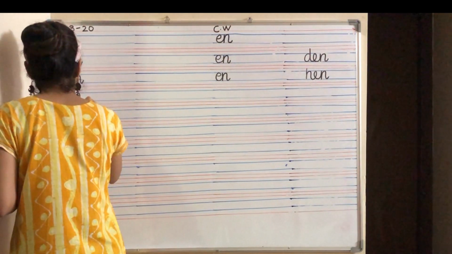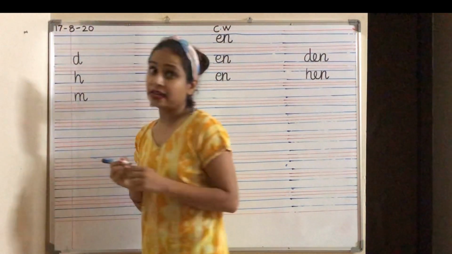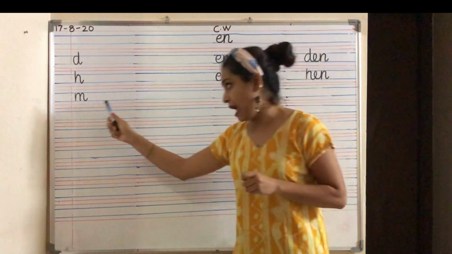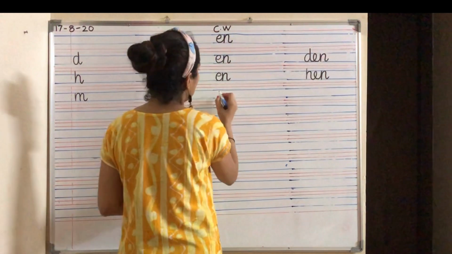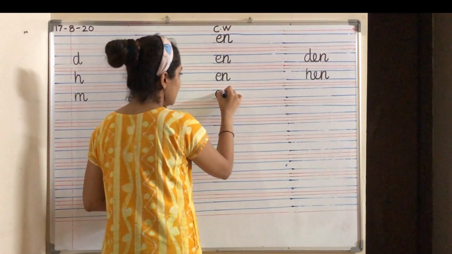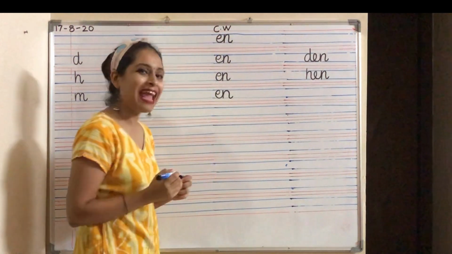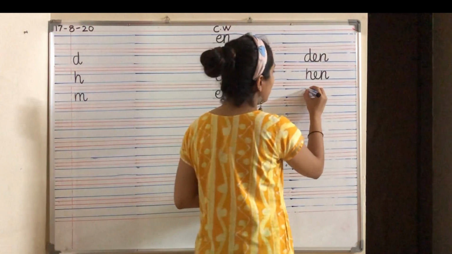Now let's write the next letter, that is M. Which letter says M? M says M. What does E-N say? Yes, E-N says en. And what is m and en?